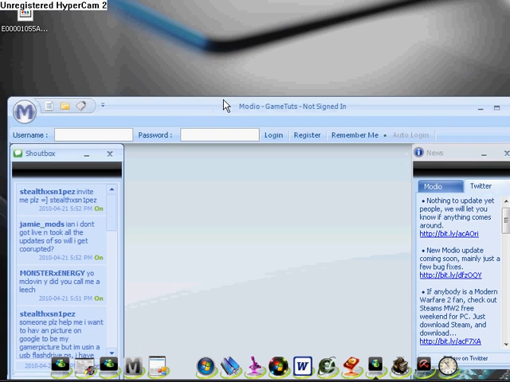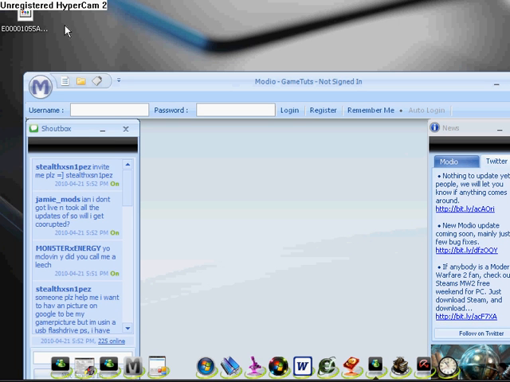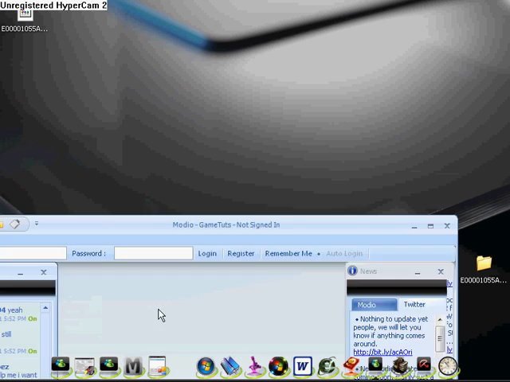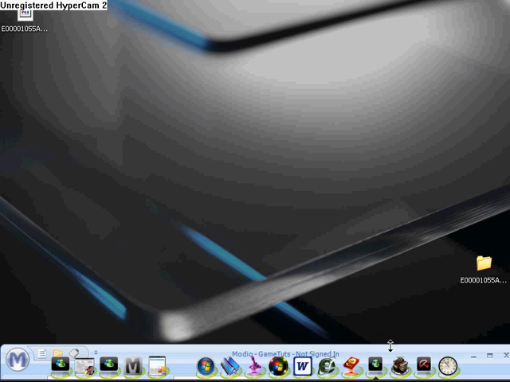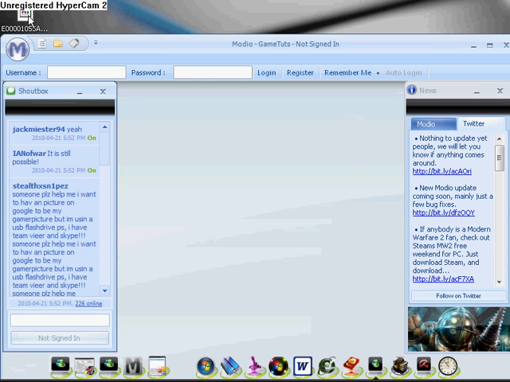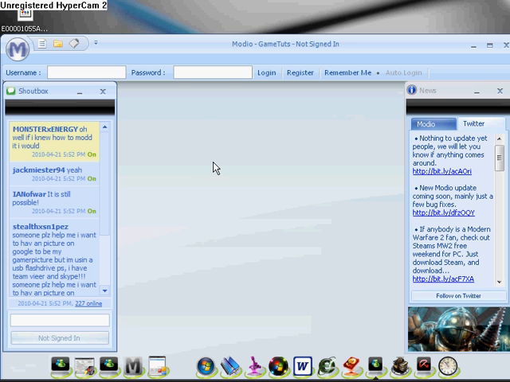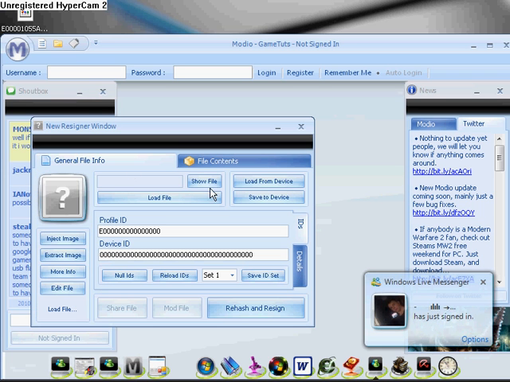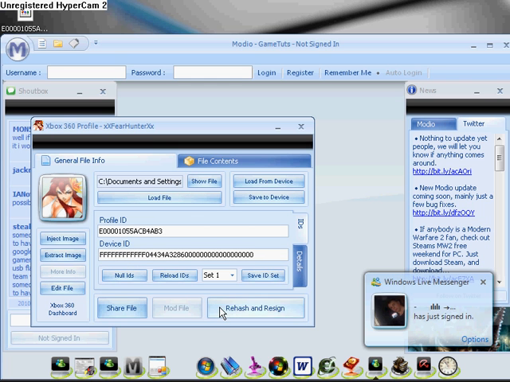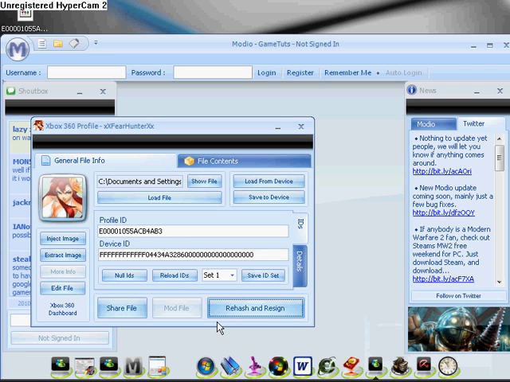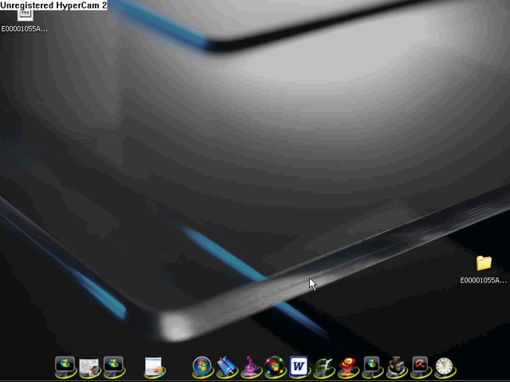Now go to Modio. This is your modded profile. Nothing will change. Only this folder will come up, but don't just ignore it. Drag your profile in here, and your gamer picture will appear. Rehash and re-sign it. It will make this weird noise right there, and just close that down too.